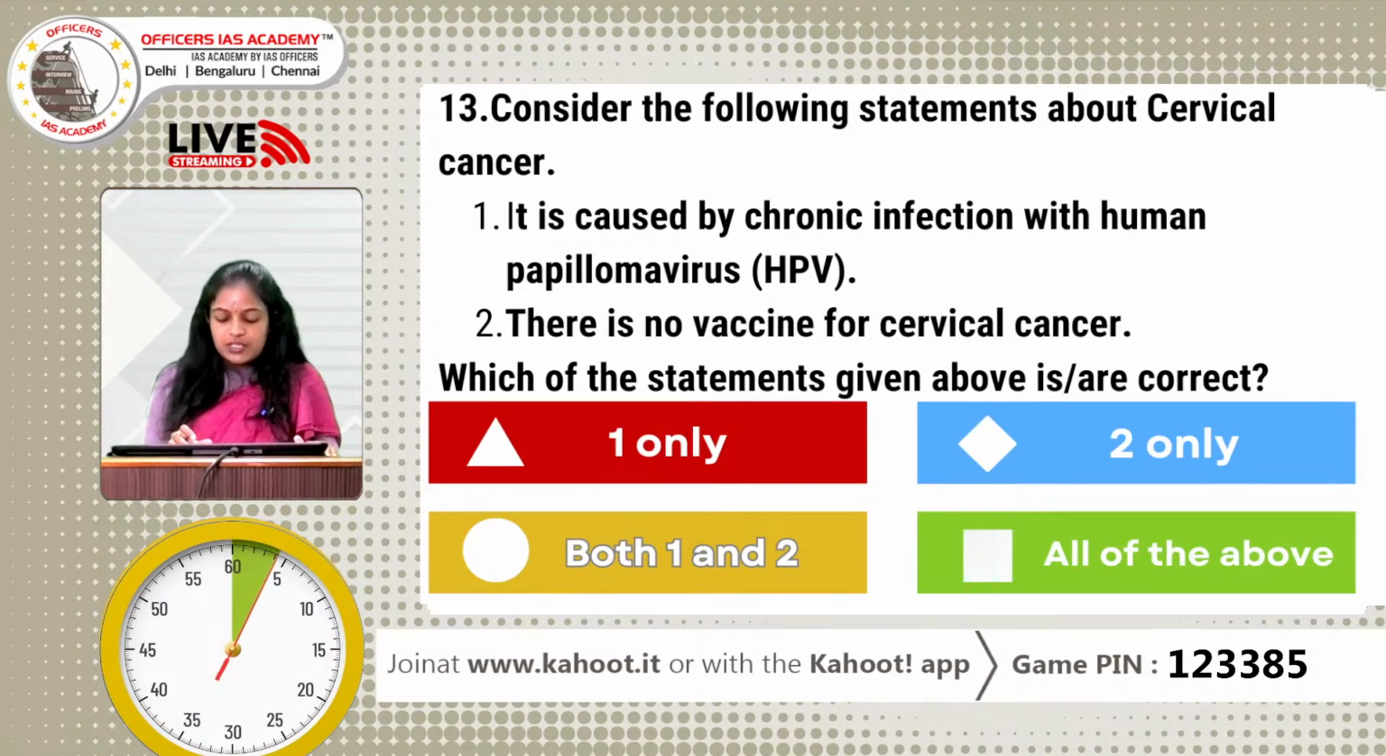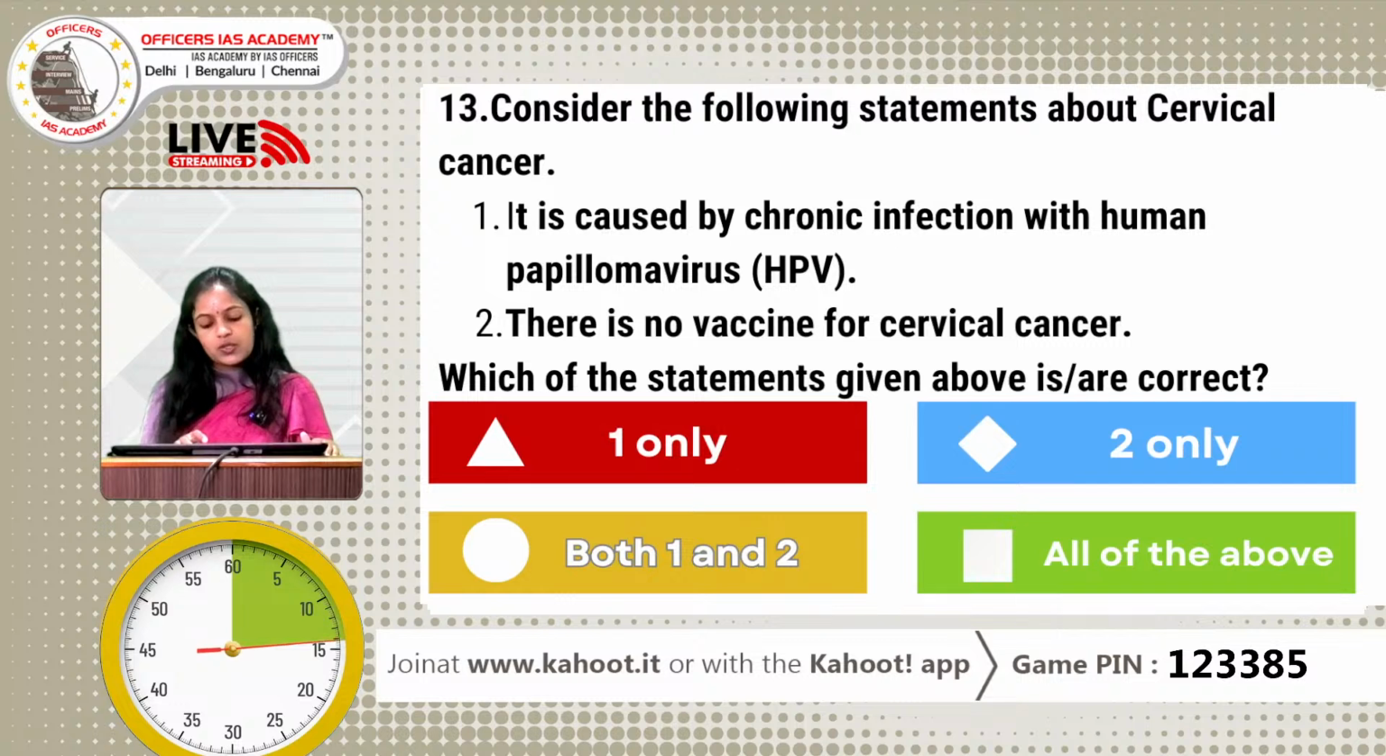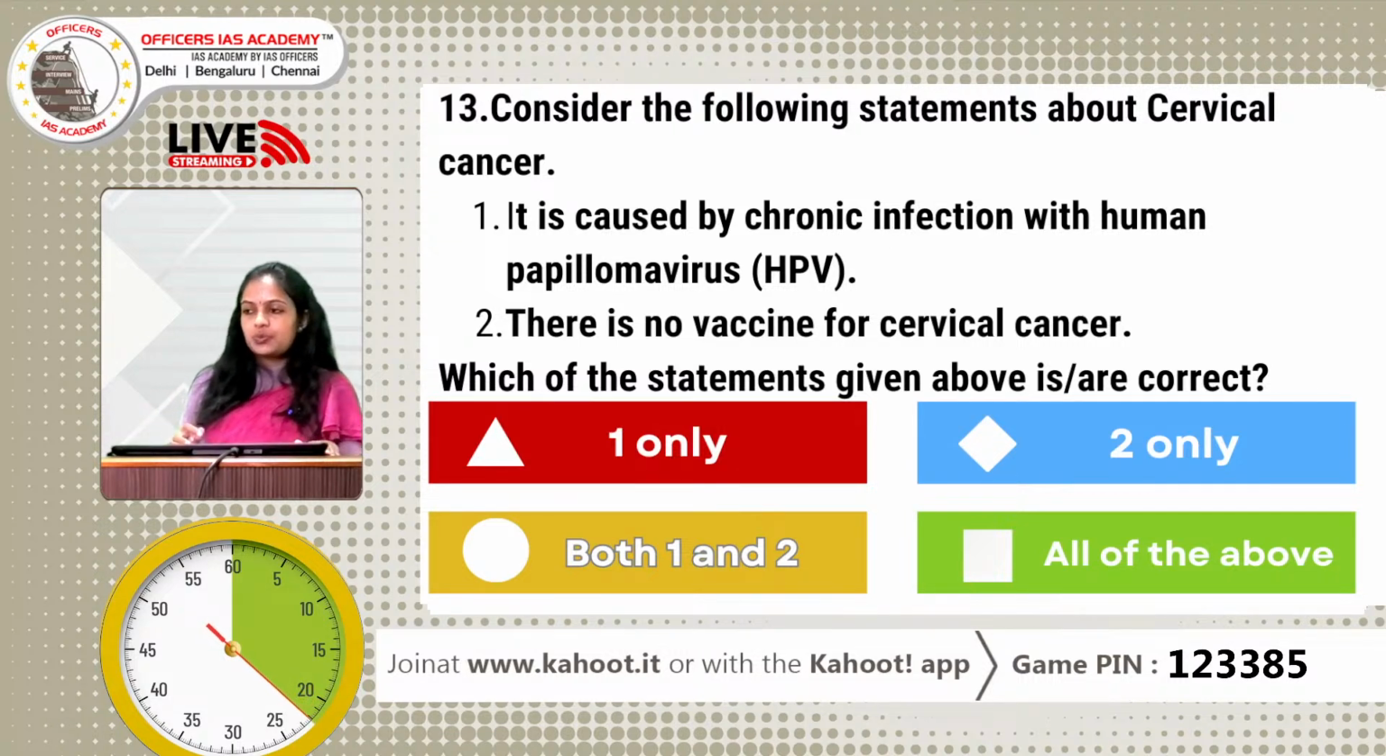Consider the following statements about cervical cancer. 1. It is caused by chronic infection with human papilloma virus. 2. There is no vaccine for cervical cancer. Which of the statements above is or are correct? Option A, 1 only, option B, 2 only, option C, both 1 and 2, option D, neither 1 nor 2.